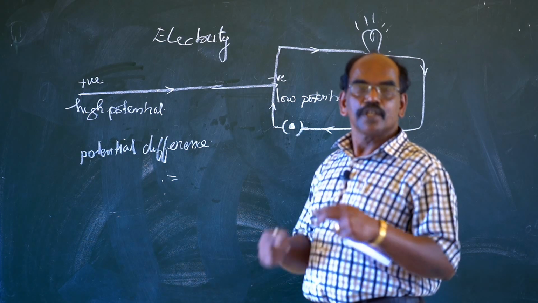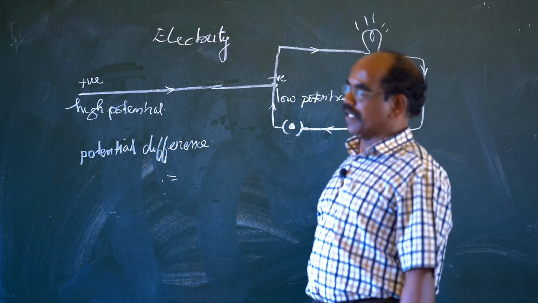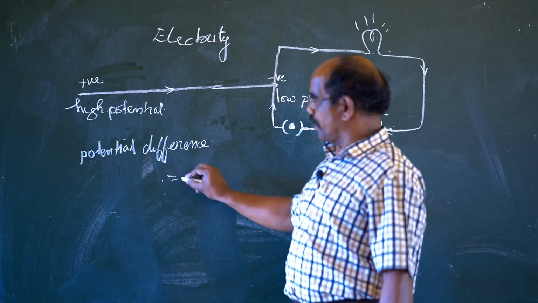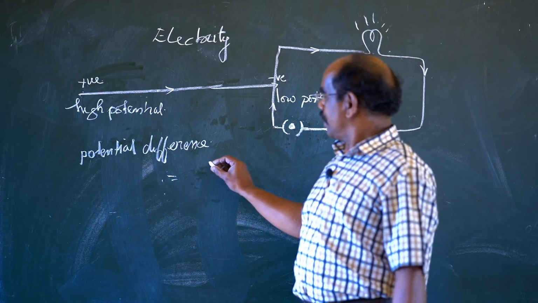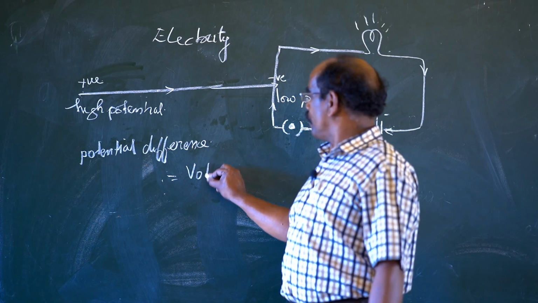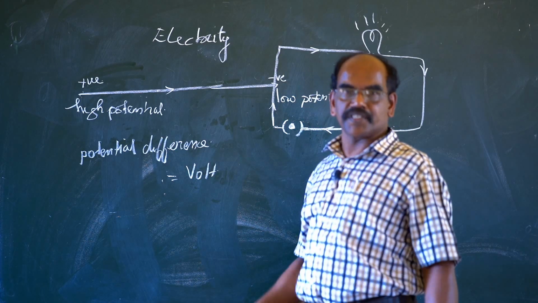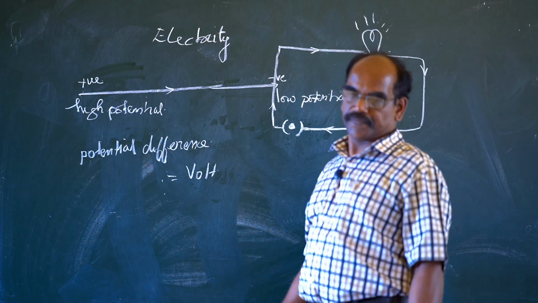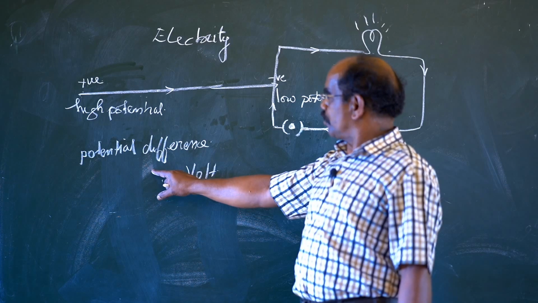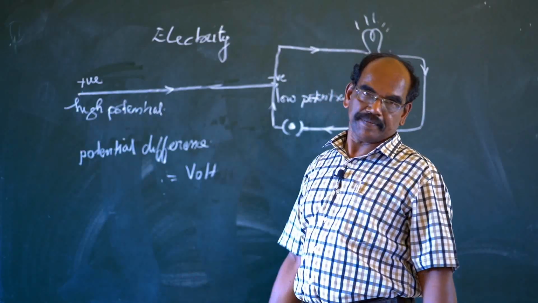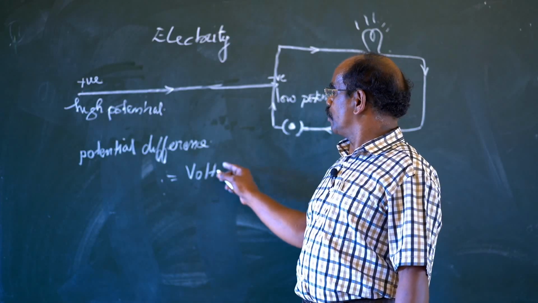This potential difference is measured in volt, V-O-L-T. Potential difference is measured in volt. Shortly we can say PD. So PD is measured in volt.